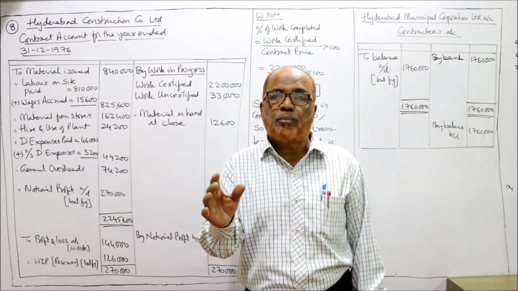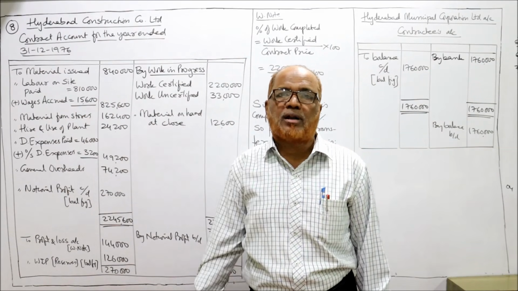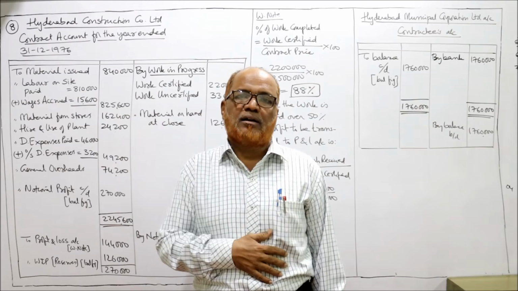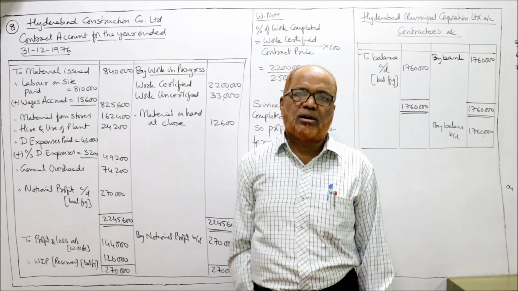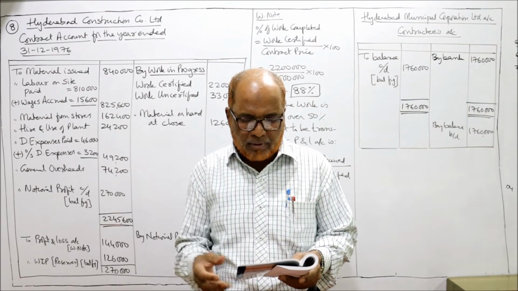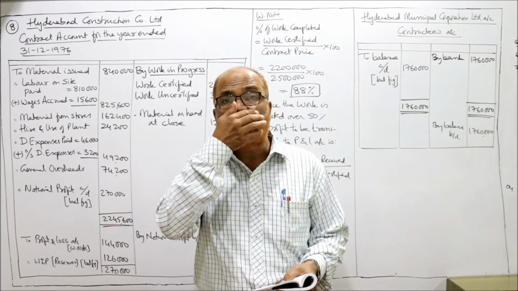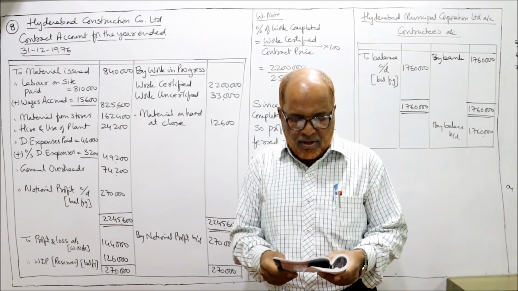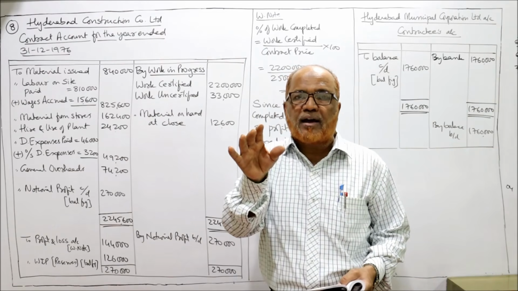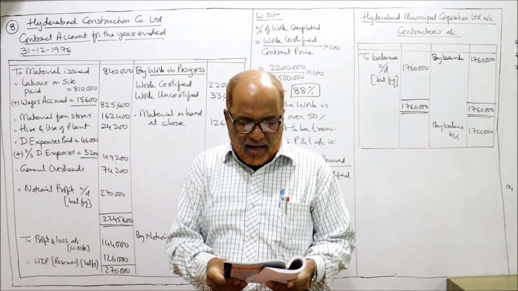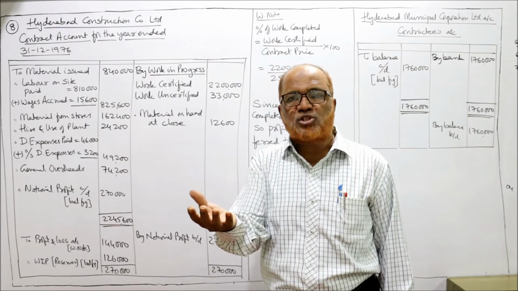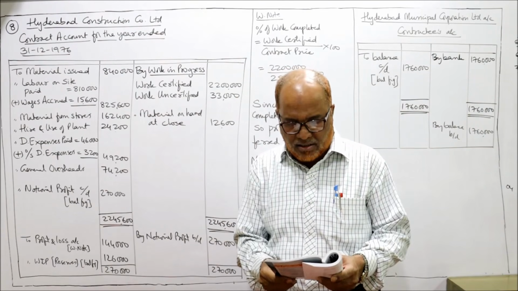So hire and upkeep of plant will be taken on the debit side of the contract account. Instead of owning the plant, the contractor has hired the plant, and the hire charges paid will be an expenditure, debit side. Direct expenses, debit side. General overheads, debit side. Material on hand at the end of the year should be taken on the credit side. Wages outstanding will be added to labor. To the labor charges paid, outstanding wages will be added, and direct expenses outstanding. So direct expenses paid and direct expenses outstanding both should be added, debit side.